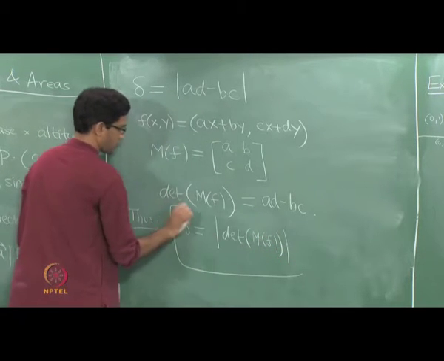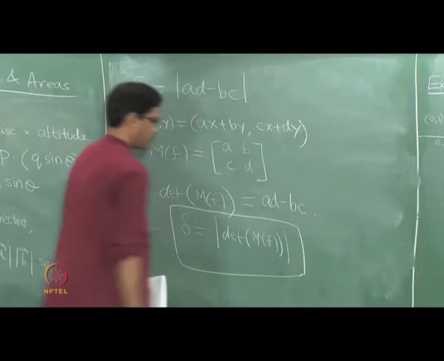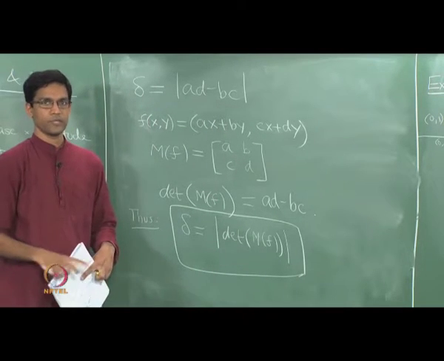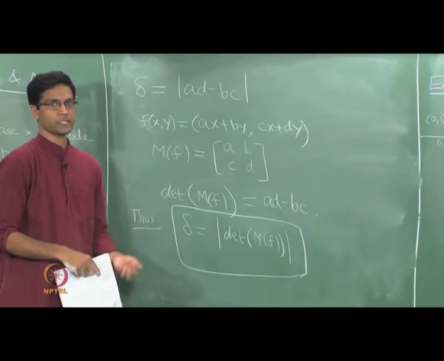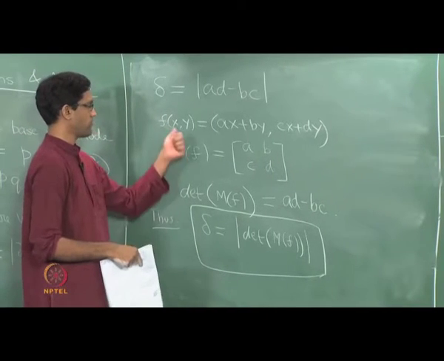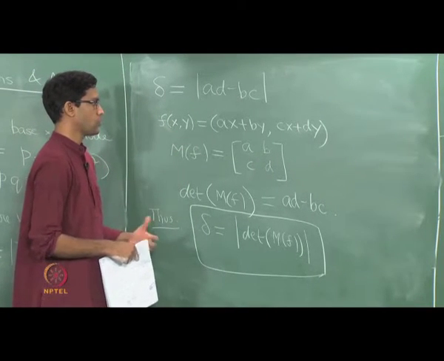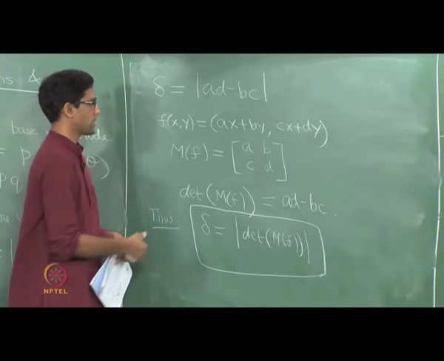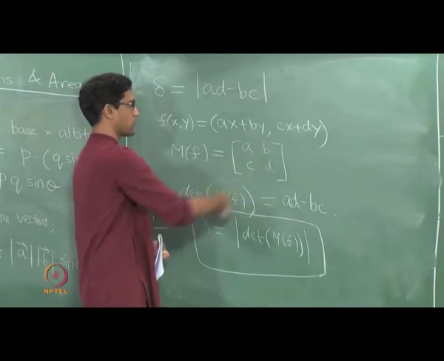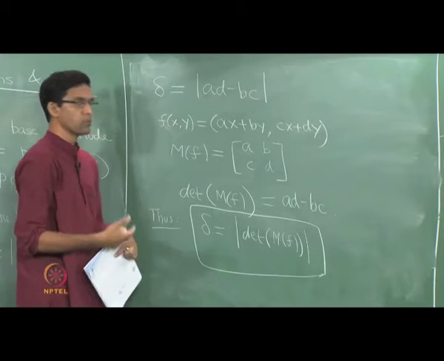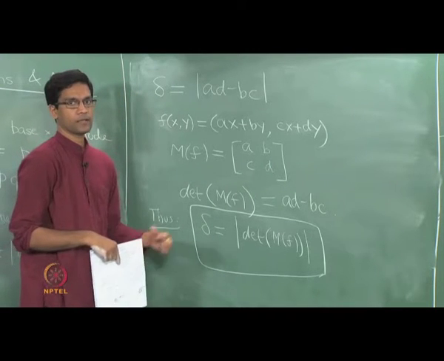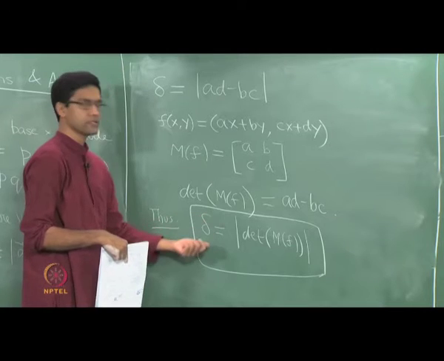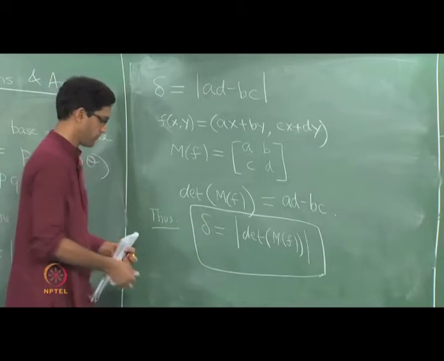This is the final conclusion. Okay. So in general, for an arbitrary linear transformation, if you are given the transformation f itself and you want to know by what factor it scales areas, all you want to do is to just write out the matrix corresponding to the linear transformation and then compute its determinant, and the absolute value of the determinant is exactly the thing that we want, the scaling factor.